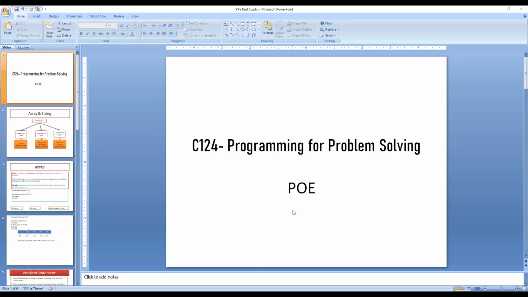Memory management. C provides inbuilt memory functions that save memory and improve the efficiency of our program. And extensible. C is an extensible language as it can adopt new features in the future. Okay. So these are the features of the C programming language.